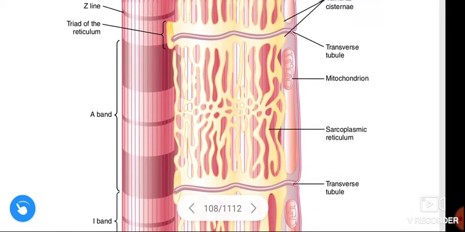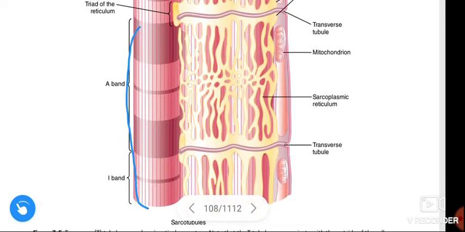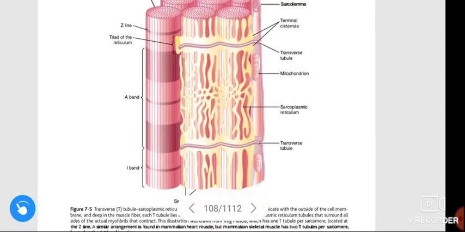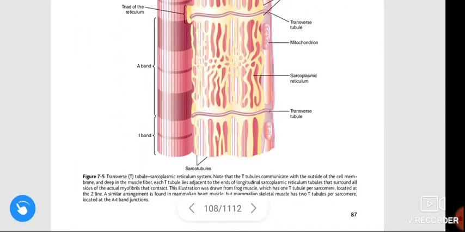And these two T tubules are located in between these. Here the T tubules are located at the junction of the AI bands. Here the two tubules are present in mammalian skeletal muscle.